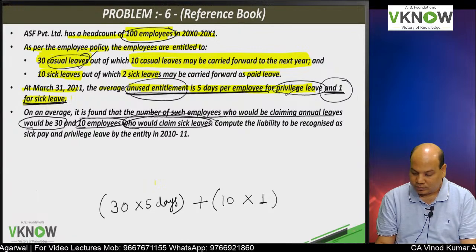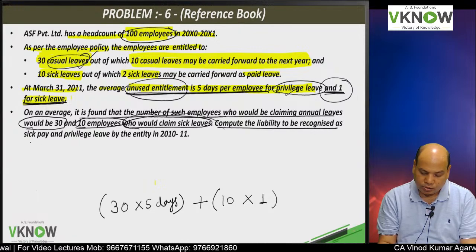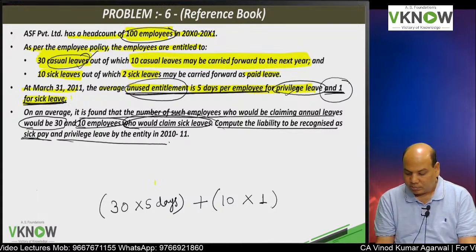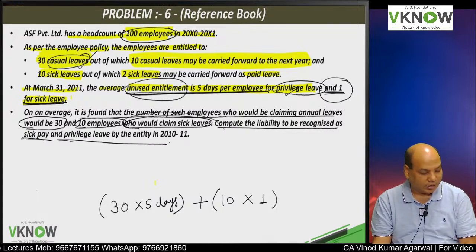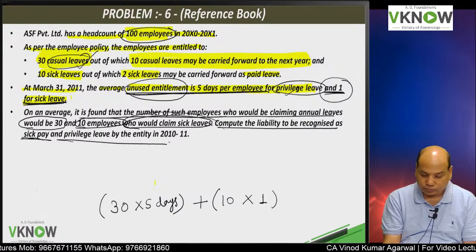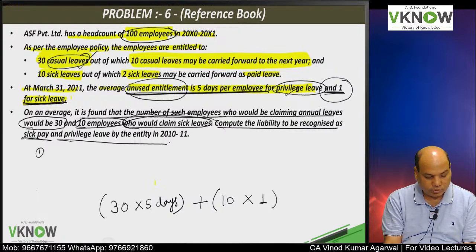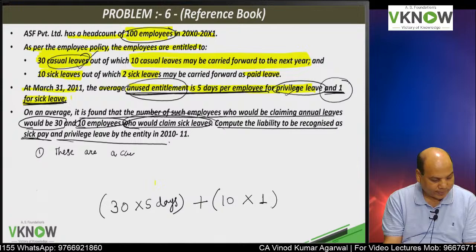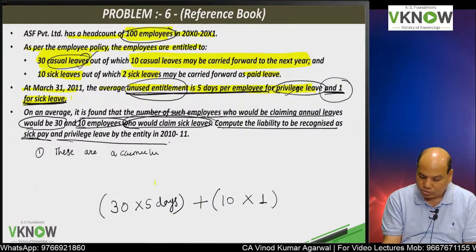These are the people who are going to avail the carried forward leave. Compute the liability to be recognized for sick pay and privilege pay by the entity in 2010-11. So first thing you have to mention is that these are accumulating leave.